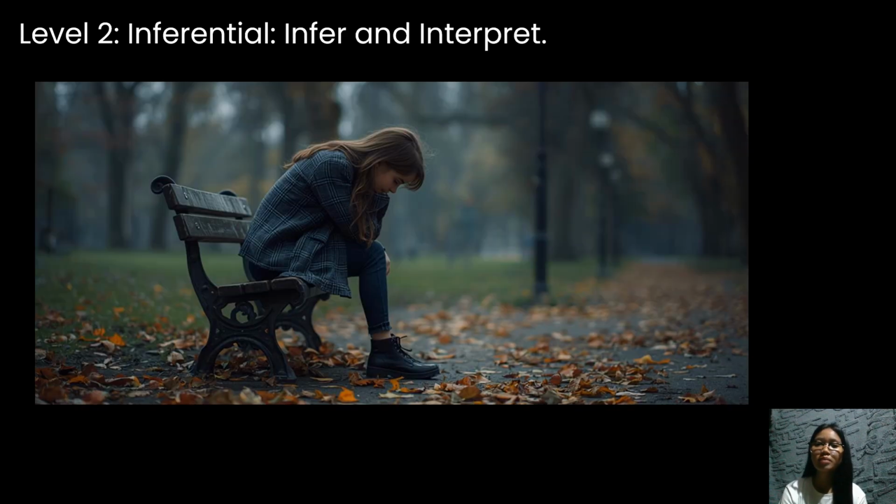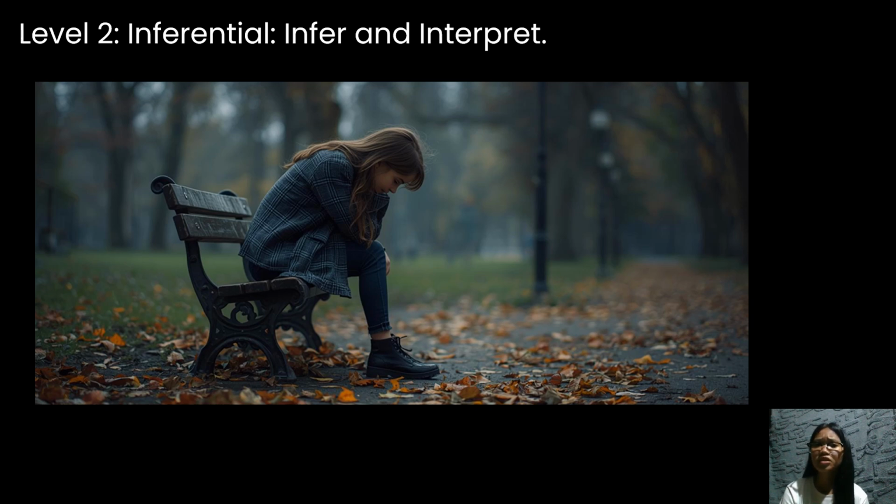The next example picture is in level 2, the inferential. Infer and interpret. So, based on the example, how do you think the girl is feeling? And what clues in the picture help you decide?